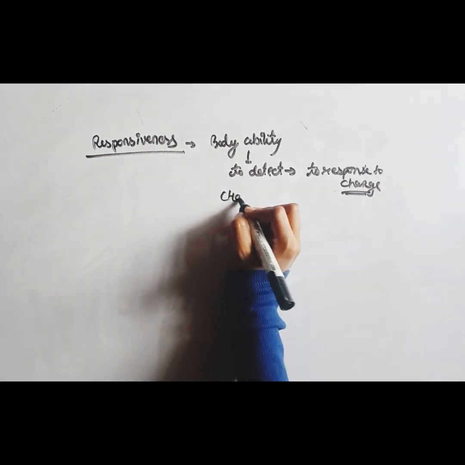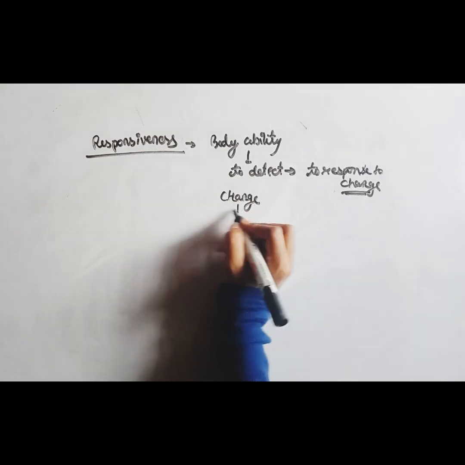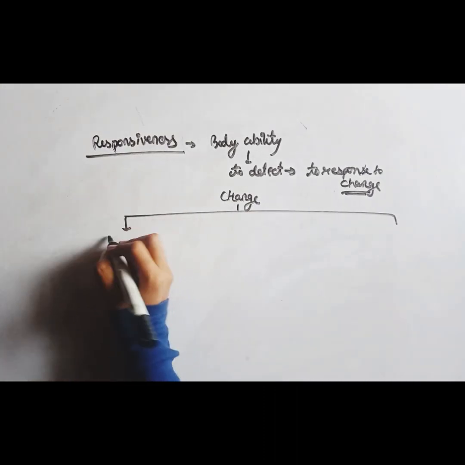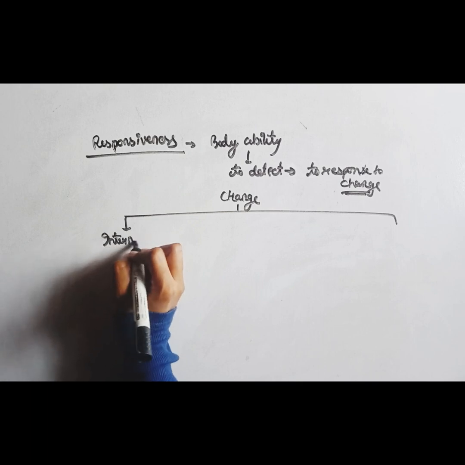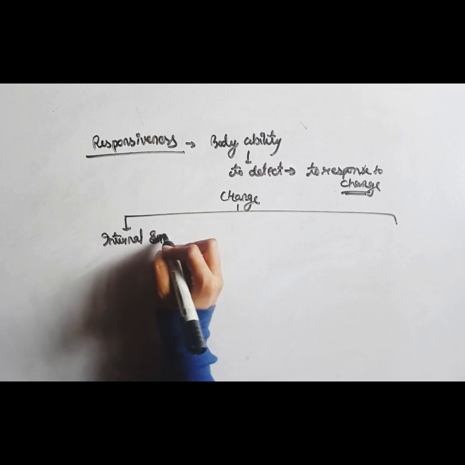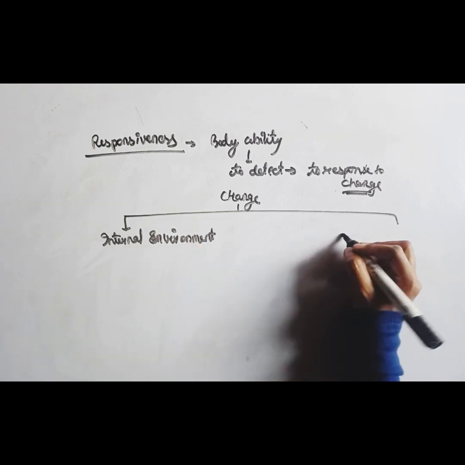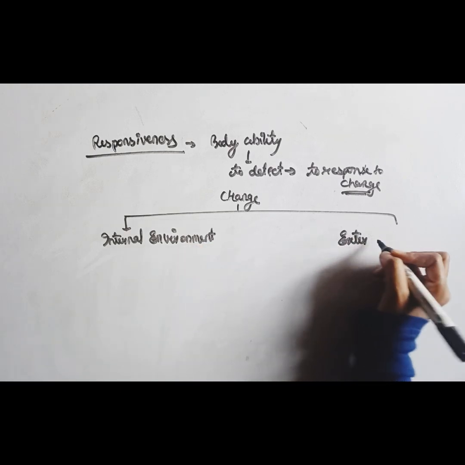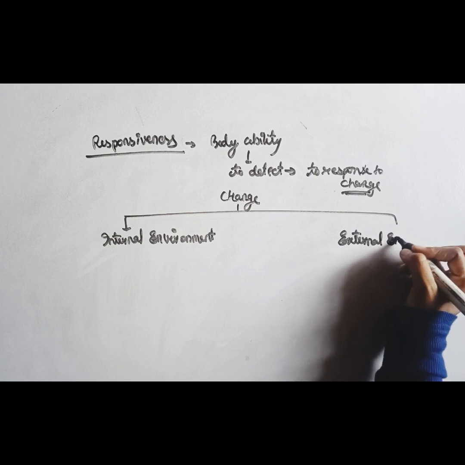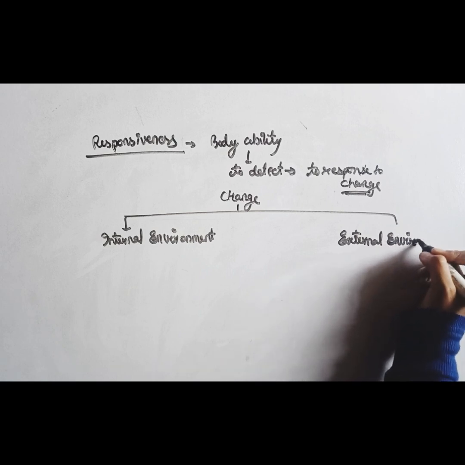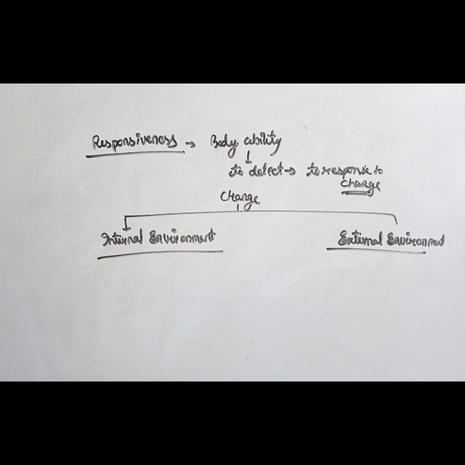There are 2 environments for change. First is our internal environment. Internal environment means inside your body, and the next is the external environment. External environment means outside the body. So how does your body respond when the internal environment is changed and when the external environment is changed?